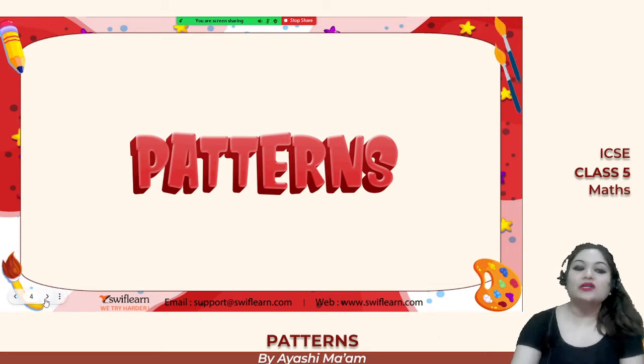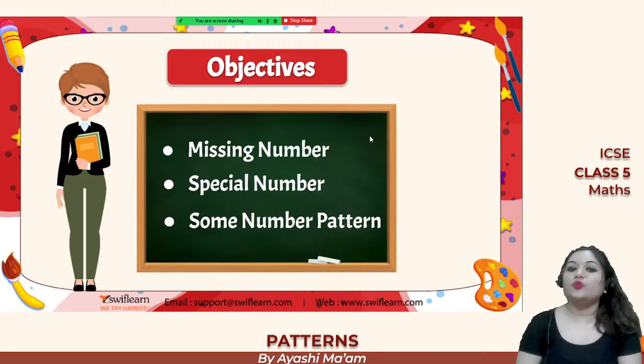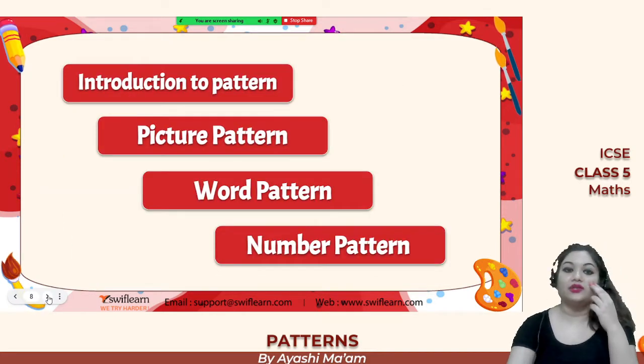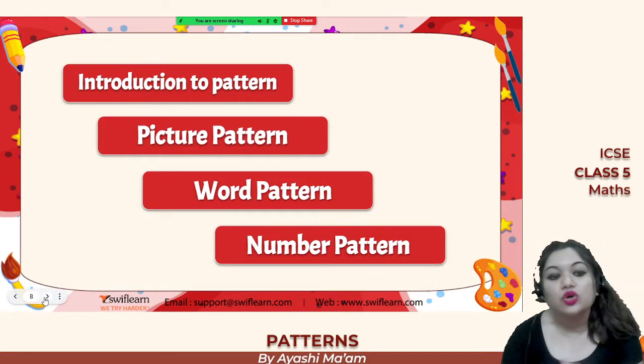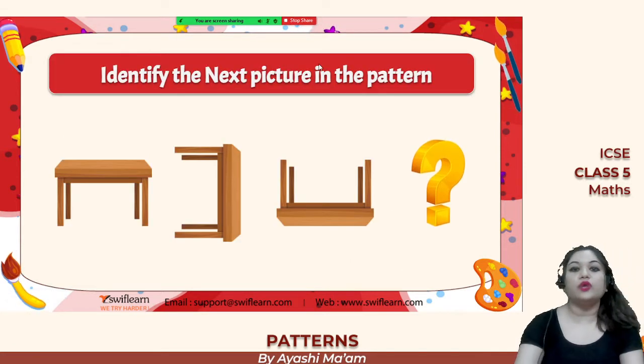So coming to patterns once again. Our learning objectives are going to be on missing number, special number, and some number pattern. In the previous part we did picture pattern, right? So we are going to do word pattern, number pattern as well. So let's do it quickly.